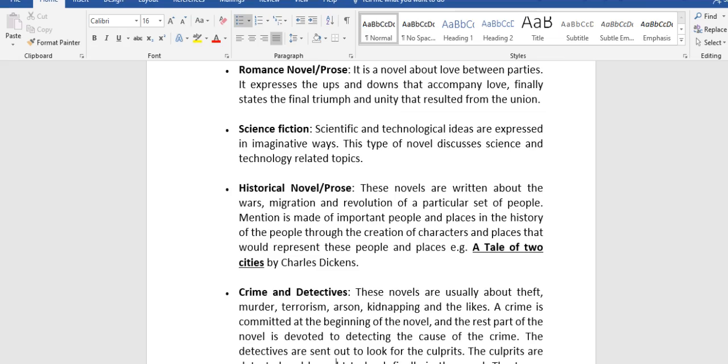Next one is historical novel or prose. These novels are written about the wars, migration, and revolution of a particular set of people. Mention is made of important people and places in the history of the people through the creation of characters and places that represent these people and places, e.g. A Tale of Two Cities by Charles Dickens. That's an example of historical prose.